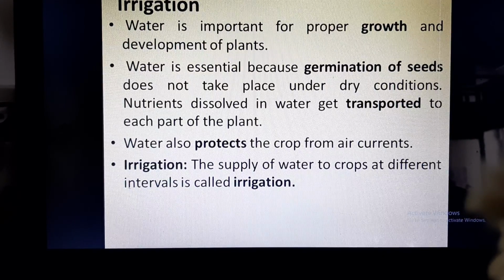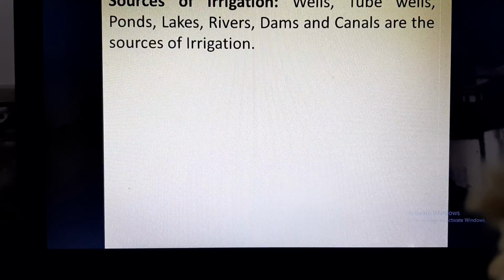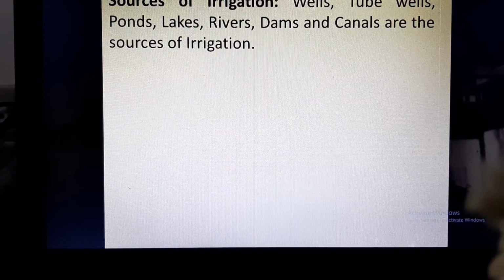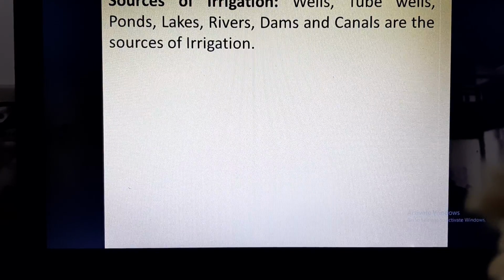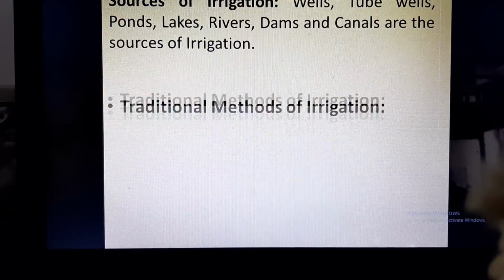Now irrigation, as I mentioned earlier also, is the supply of water to crops at different regular intervals. A proper irrigation system will ensure timely and adequate water to crops, and this will yield more productivity. What are the sources of irrigation? Wells, tube wells, ponds, lakes, rivers, dams, canals are the sources of irrigation.